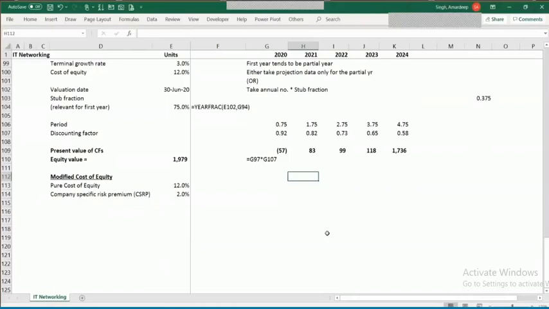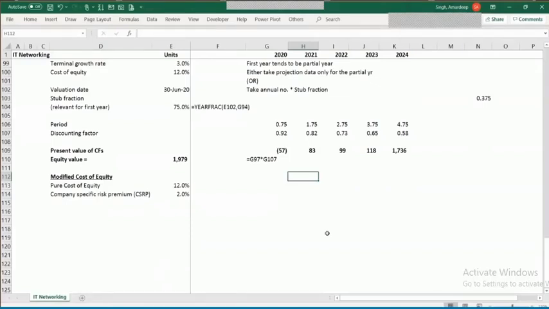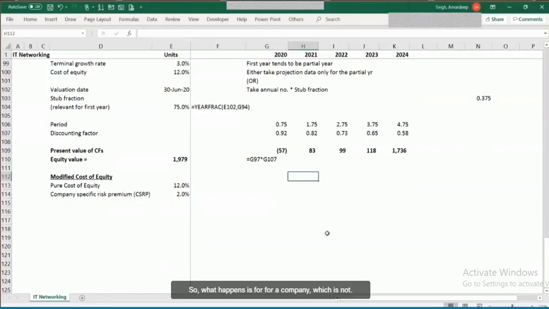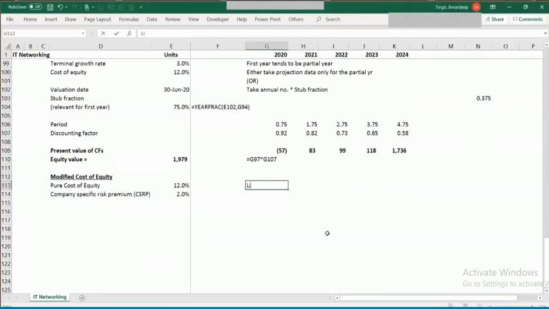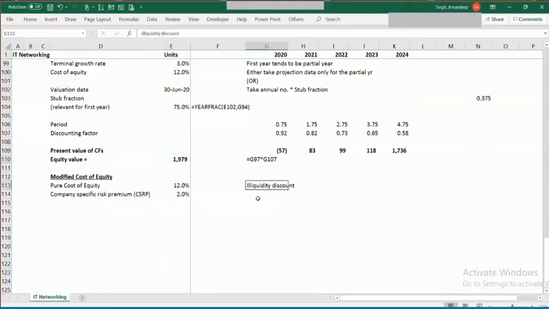Which means that if I invest my money in some other investment which is liquid and listed on the stock exchange, probably there is no illiquidity out there. I will be able to exit my investment at any point in time. So for a company which is private, not listed on stock exchange, there is an illiquidity discount which is applied. Say you get a value of 79 and you reduce it by 10% to account for this illiquidity. But again, what is the basis for that 10%? There is no basis for it.